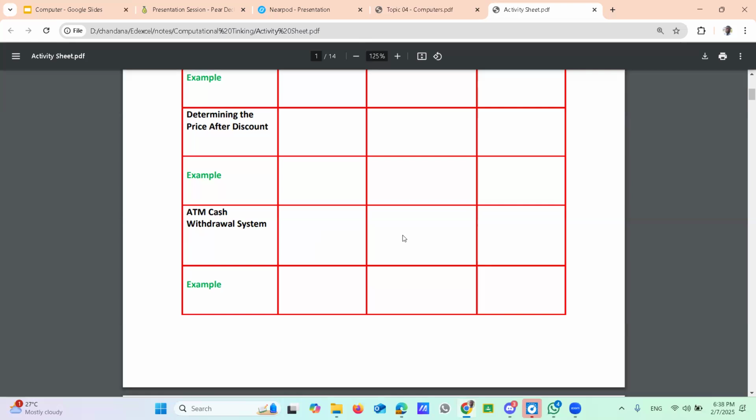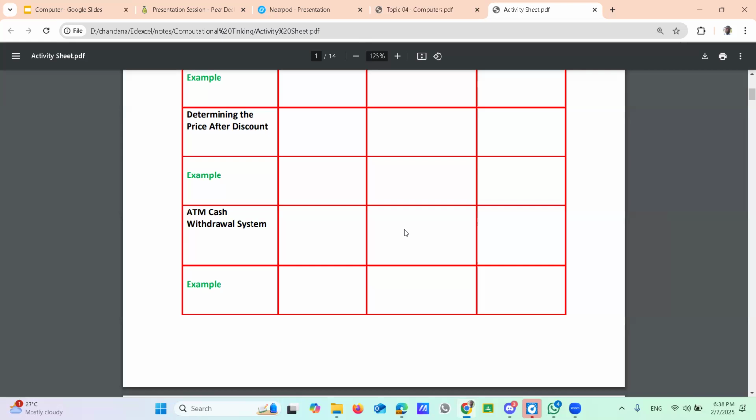Then tell me one process. One process is to compare the amount you are asking to withdraw with the available balance. Can you understand that? Yes, sir. The machine is going to compare the amount you are asking with the balance.